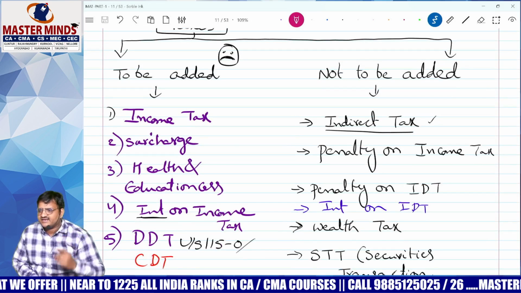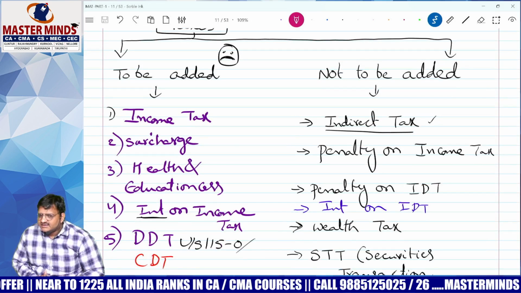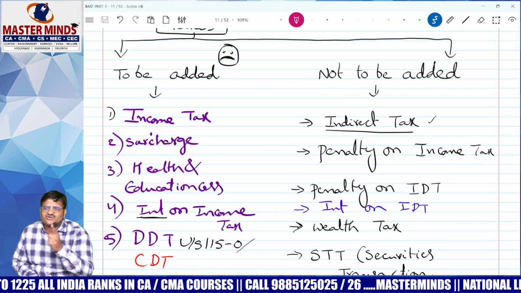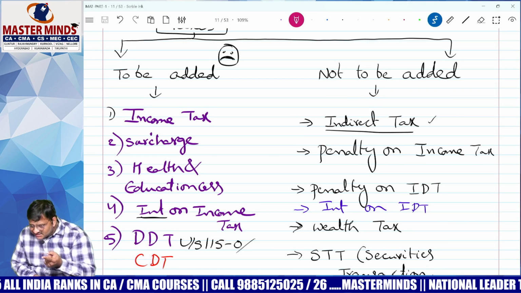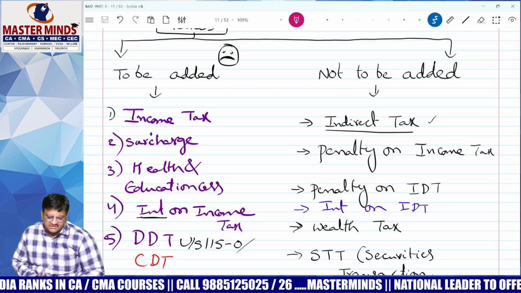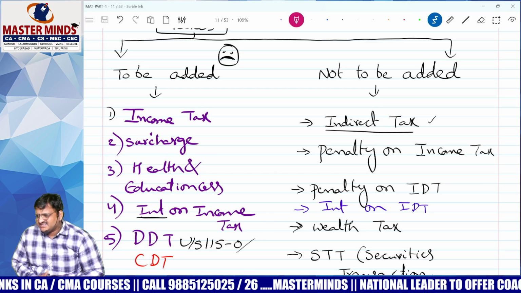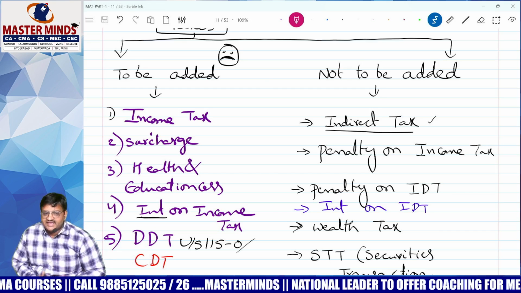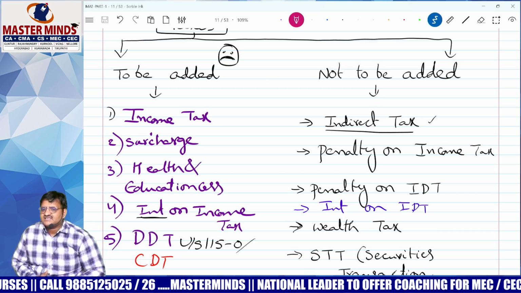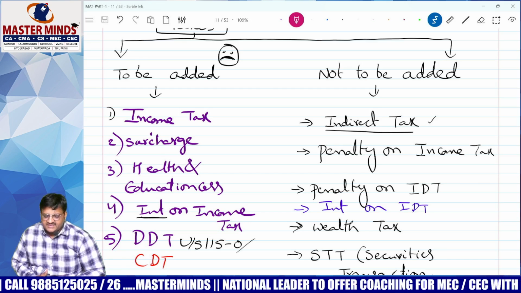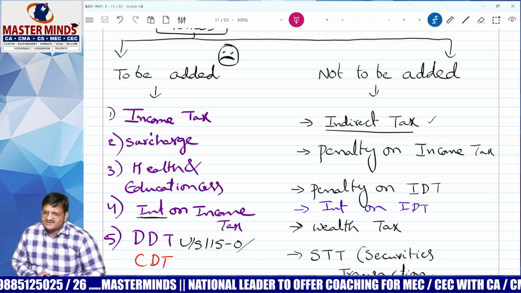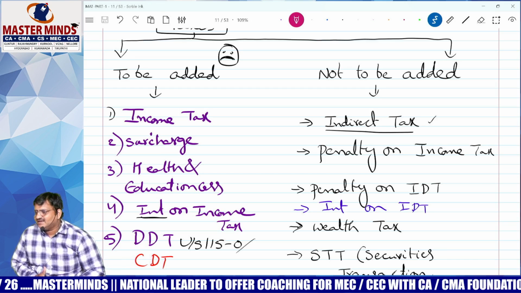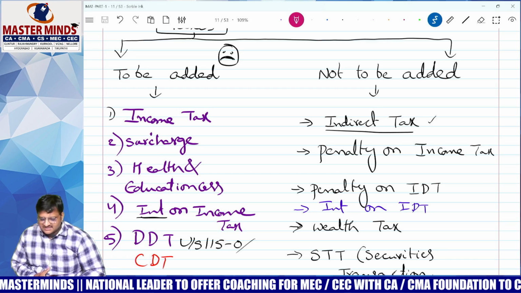Income tax, add or don't add? Add. Why, sir? Hey, not allowed, yeah. Whenever it is not allowed, why have you taken it as a P&L debit? Wrong, right? Add back, add back. Next one, surcharge. Surcharge is levied on income tax, right? Yes. Add back. Next one, health and education cess. Add, right? Add. Next one, interest on income tax. Raja, income tax is not allowed. Then interest on income tax, is it allowed? Not allowed, right? Yes. Add, right?